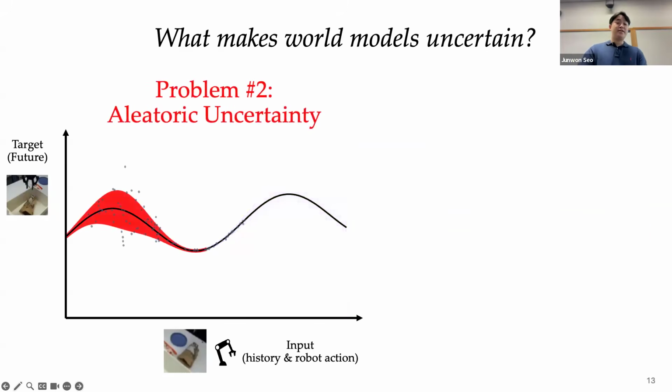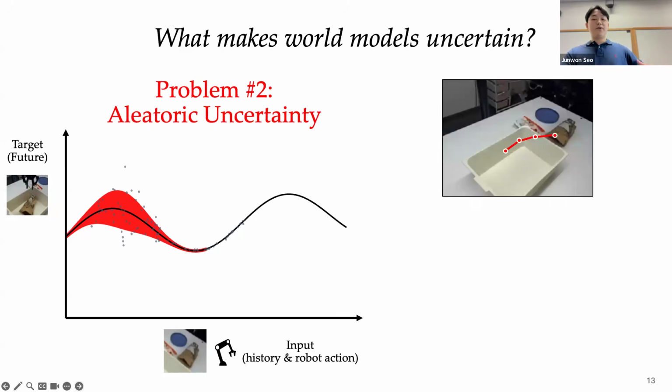Another source of uncertainty is aleatoric uncertainty, which is inherent randomness due to some unobservable physical conditions or the behavior of other agents that the ego agent's action doesn't have any control over. This uncertainty persists even when the training dataset has sufficient coverage, as shown in the red regions here.